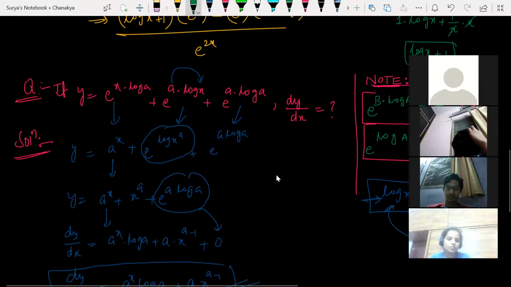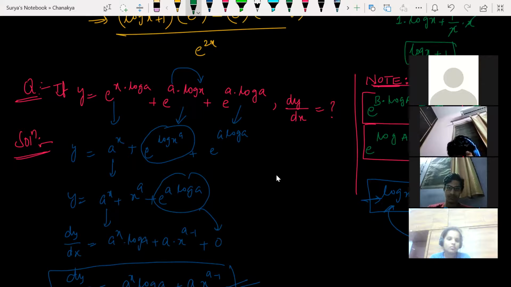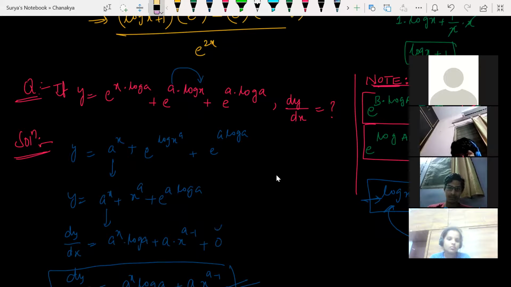e to the power of b into log a, if I write so, can be written as a to the power of b. If I have something like this, then a to the power of b is the answer. Look at this. In both ways it is correct only. I just wrote this one as it is.